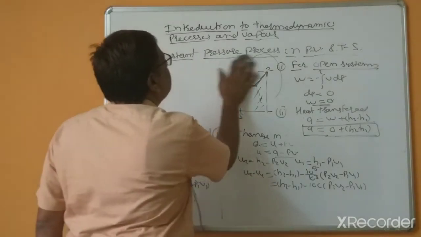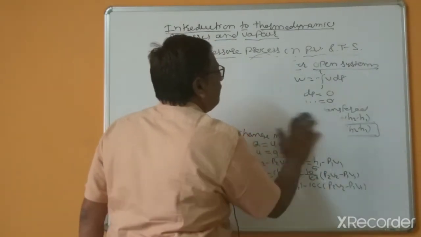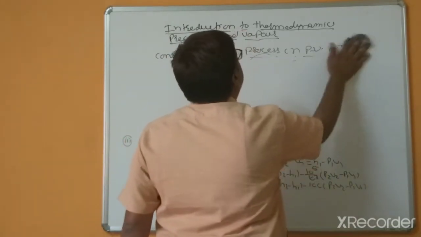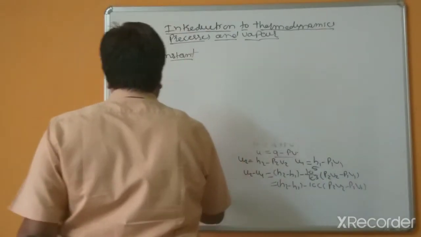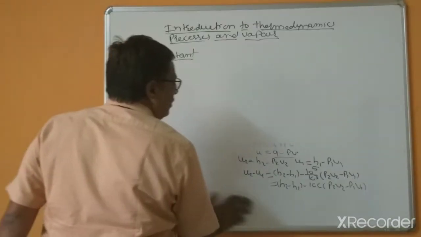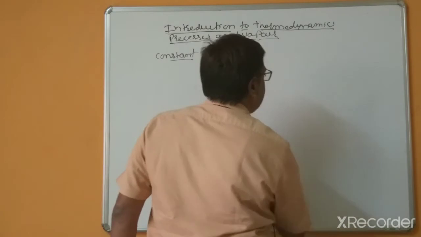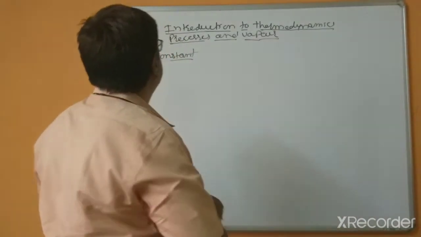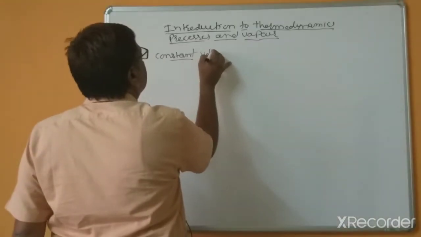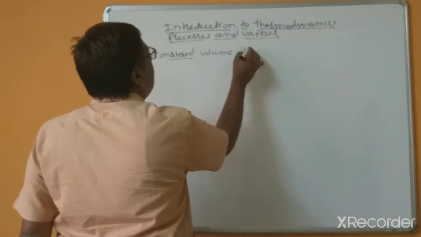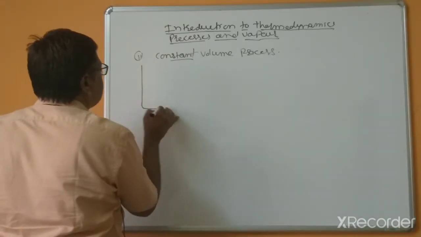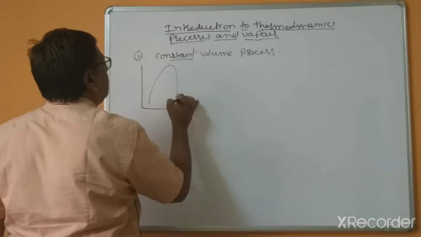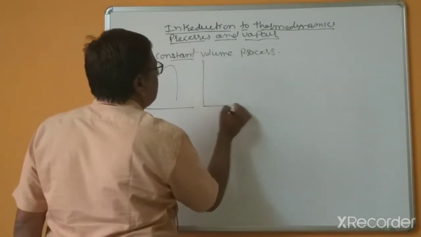So the next process is the constant volume process. This is the second process on PV and TS diagrams.